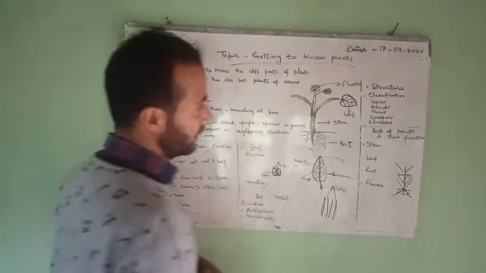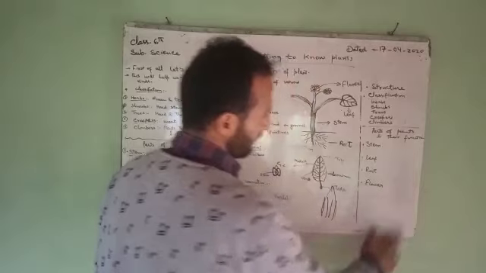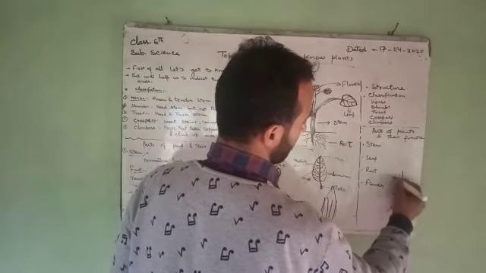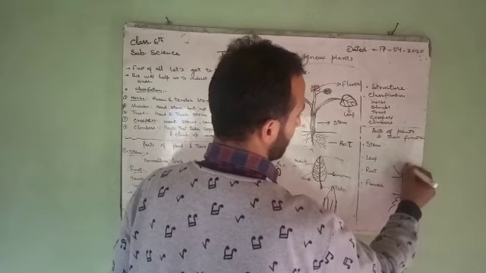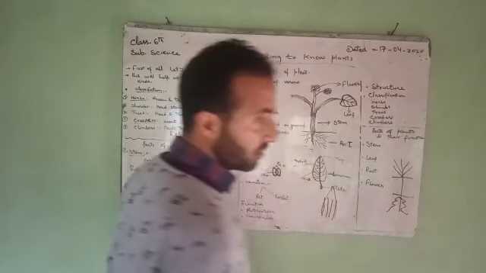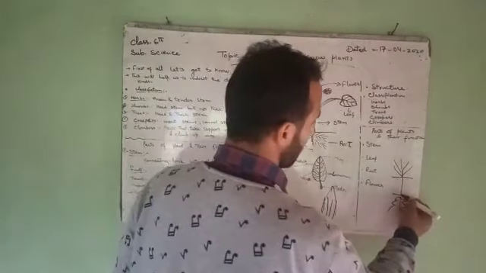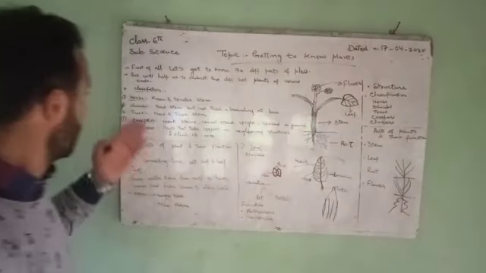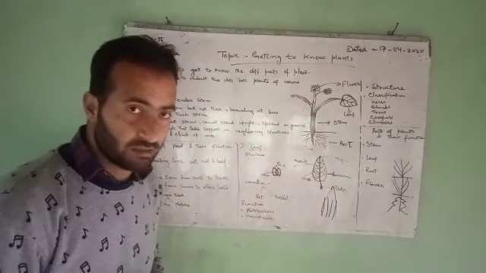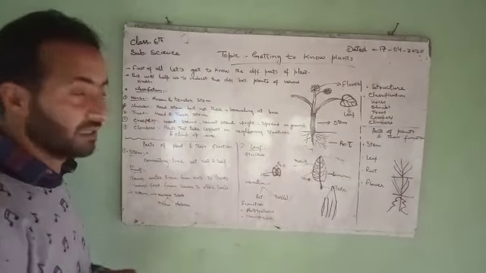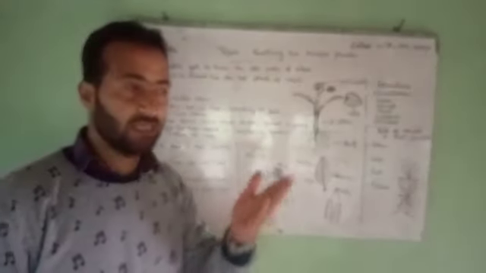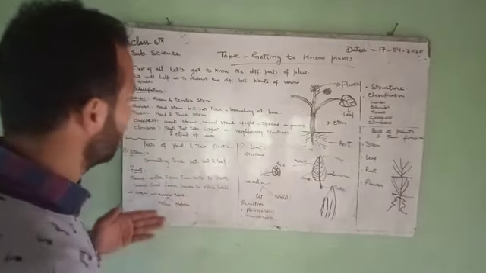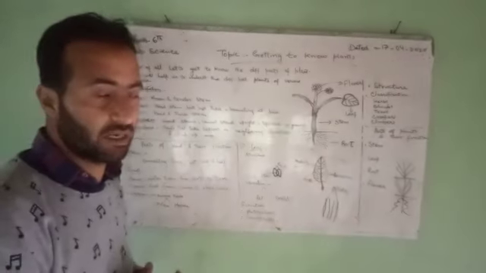As we see in most of the plants, the branching starts at the top of the stem, but in case of shrubs, the branching starts near the base of the stem. Next to it are the trees. Trees are the plants having the hard and thick stems, just as we see in the case of poplar tree, apple tree, pear tree. These plants fall into the category of trees.